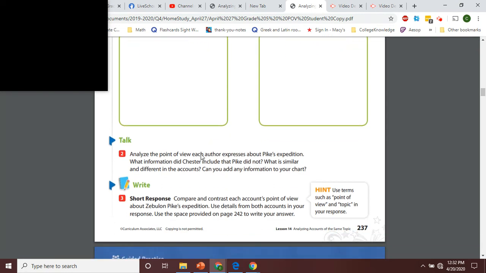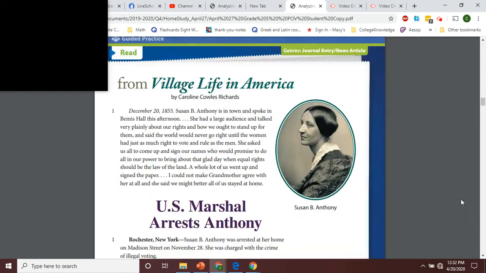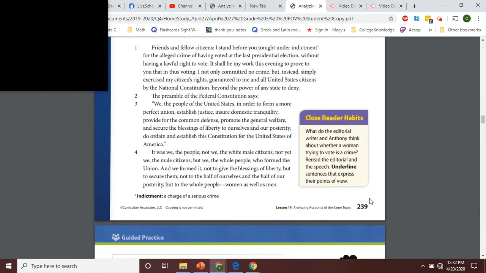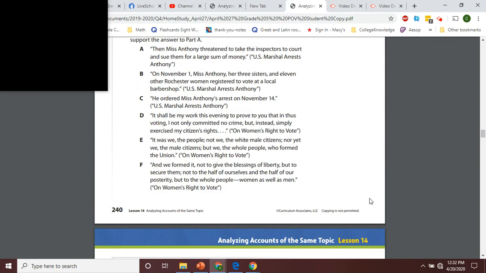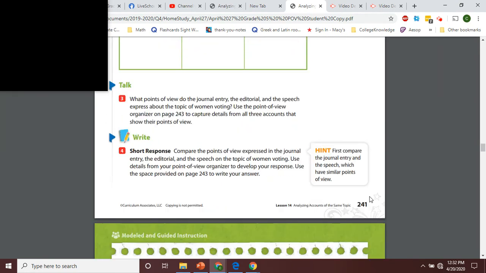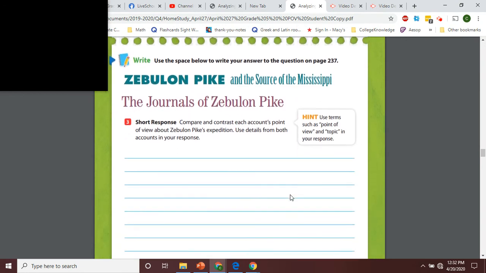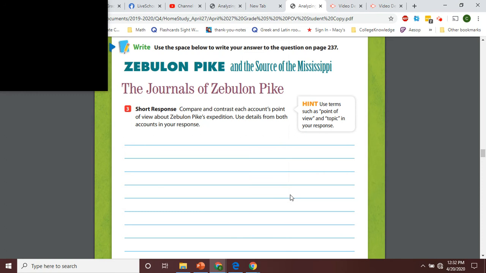Okay, so the last part down at the bottom, number 3, compare and contrast each account's point of view about Zebulon Pike's expedition. Use details from both accounts in your response. Use the space provided on page 242 to write your answer. So if you flip there, find it 238. Okay, here we go. So you see the titles match, and it wants us to compare and contrast. So I would use RACE to answer this. I would use words from the questions.